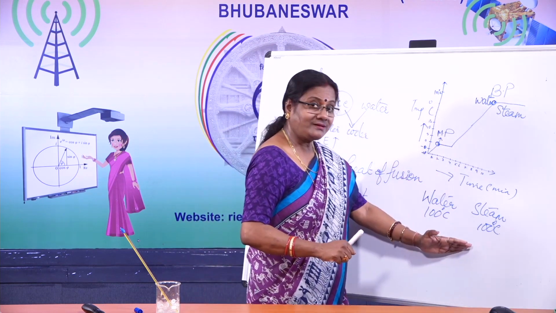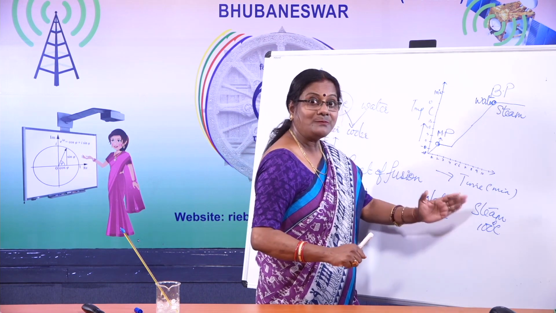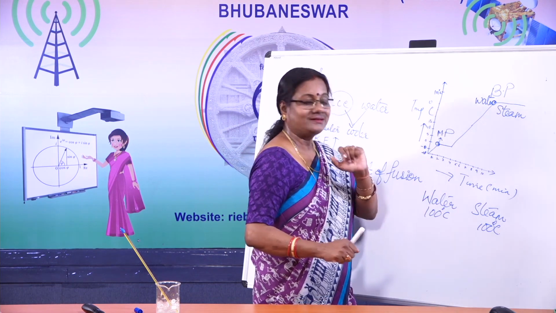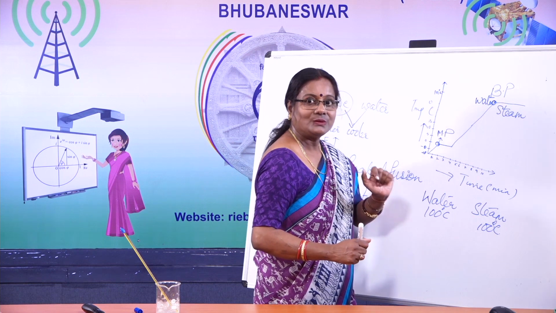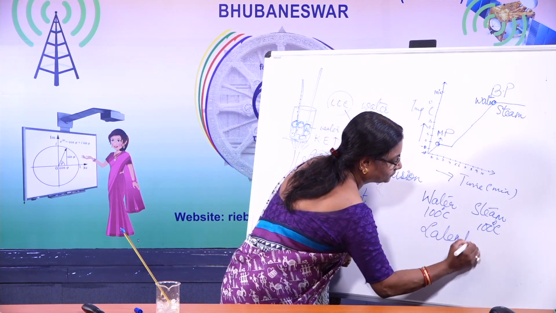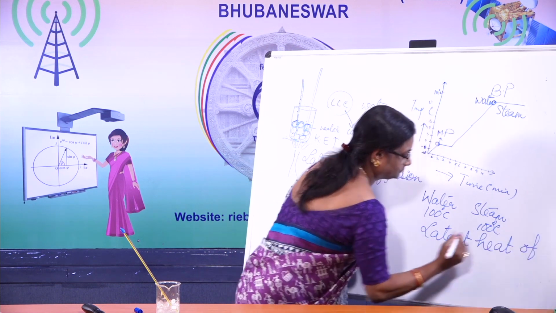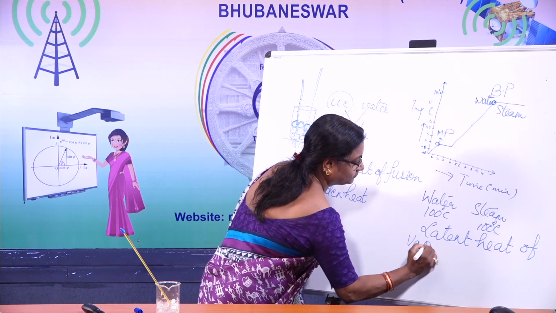And steam at 100 degrees centigrade, what it has? It has kinetic energy plus, again, the latent heat. Okay? And it is known as latent heat of vaporization.